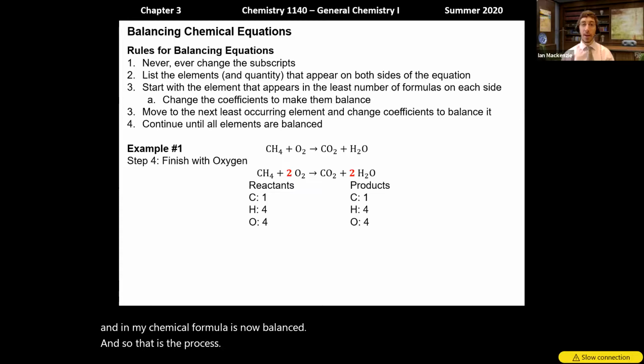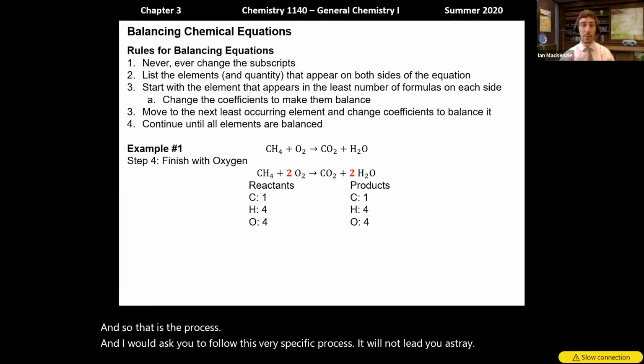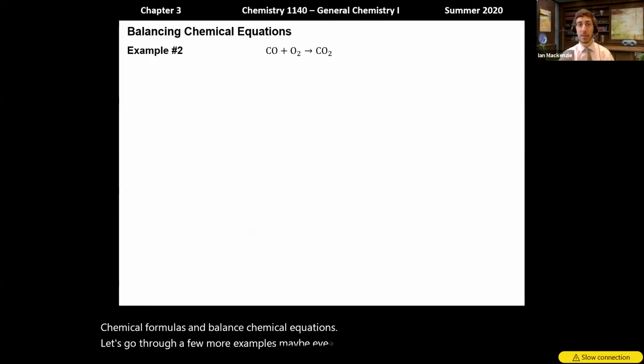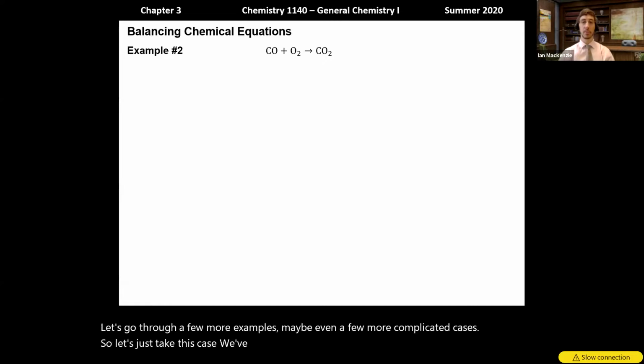And I would ask you to follow this very specific process. It will not lead you astray when you are going through and trying to solve chemical formulas and balance chemical equations. Let's go through a few more examples, maybe even a few more complicated cases. So let's just take this case. We've got carbon monoxide reacting with oxygen to form carbon dioxide.